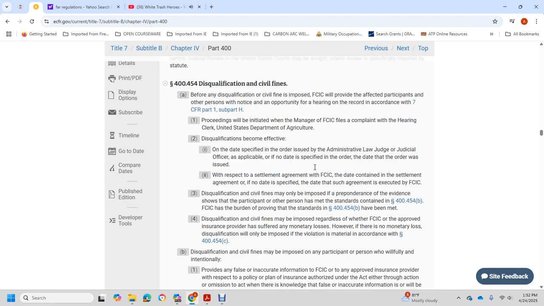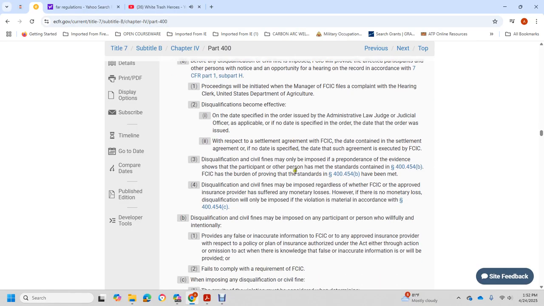Disqualification becomes effective on the date specified in the order issued by the administrative law judge or judicial officer. For example, if no date is specified, it is the date the order was issued, or the date contained in the agreement. If no date is specified in the draft of the agreement, it takes effect when executed by the Federal Crop Insurance Corporation.